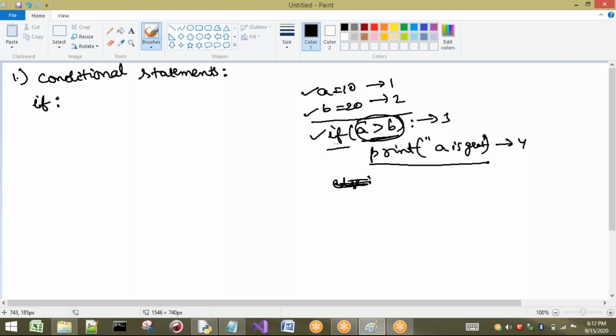Generally, without this concept, the first, second, third and fourth statements would all be executed. But here I am writing this condition so that only if the condition is true is this statement executed. This is called the if statement, which can also be called a conditional statement, because the statement is based on one condition. So here, only if this condition is true will this statement be executed. If it is false, I have not written anything to be executed. I will take some more examples to make you understand.